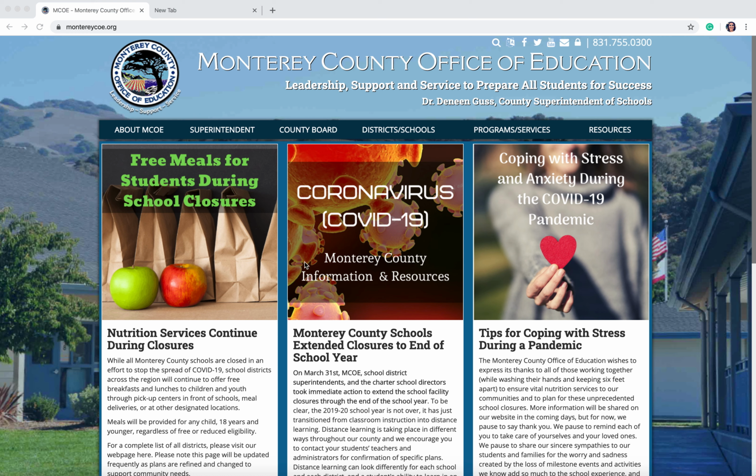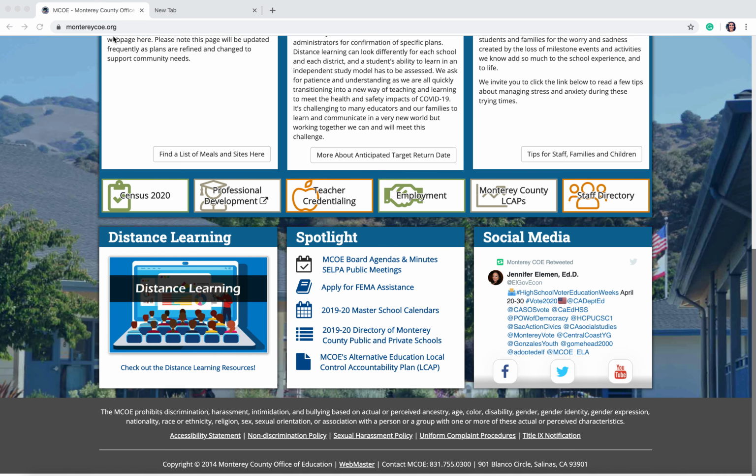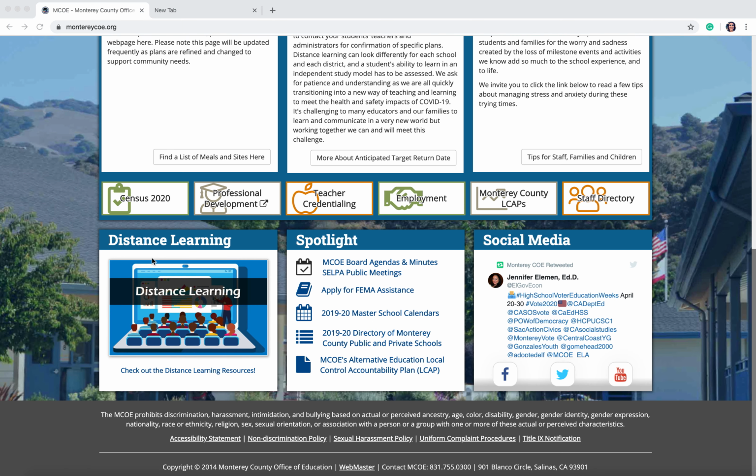First, you're going to want to navigate to our webpage at montereycoe.org. Once you're there, scroll all the way down to the bottom to Distance Learning. Click on the Distance Learning icon.